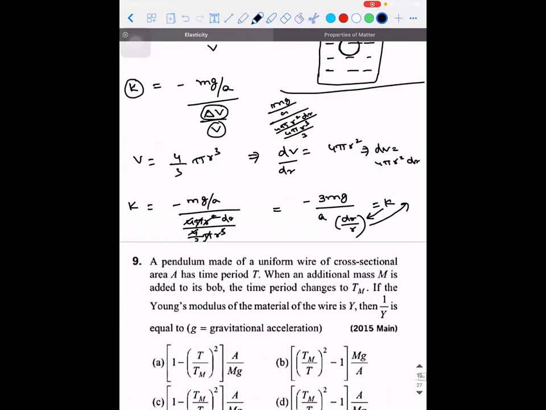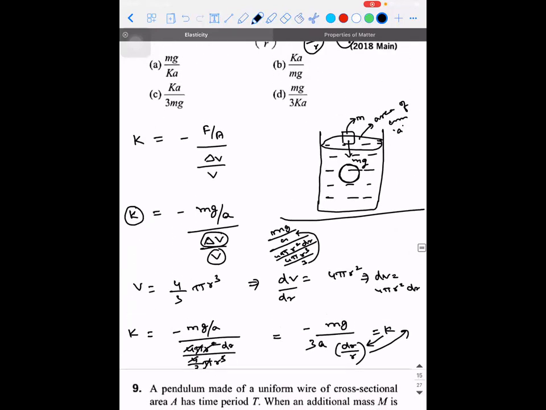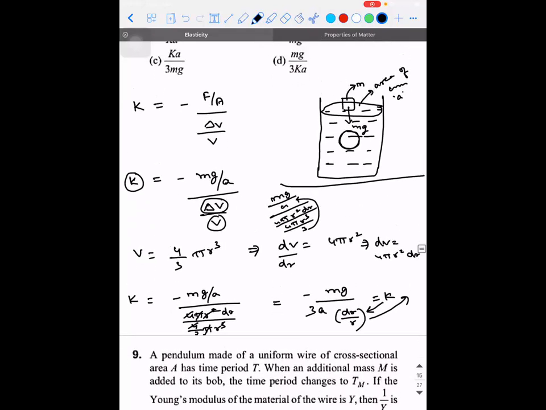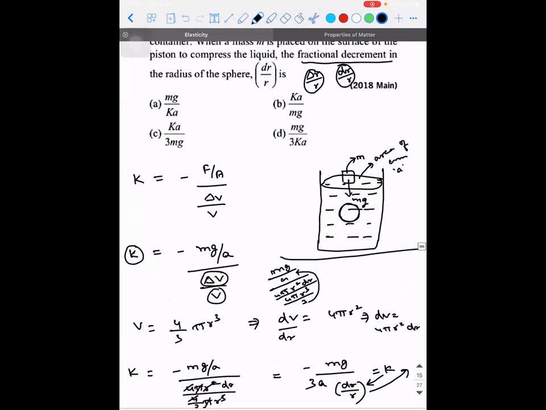This 3 will actually go here, because that 3 is in the fifth line. So minus mg divided by 3KA, is there an option like that? mg divided by 3KA. So the 3 will go to the third line, no, sir. Third or fourth option. Third or second. Second is the same term.